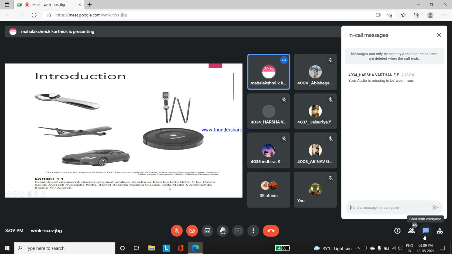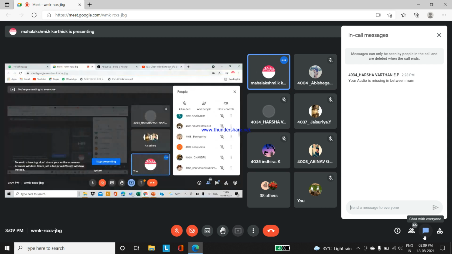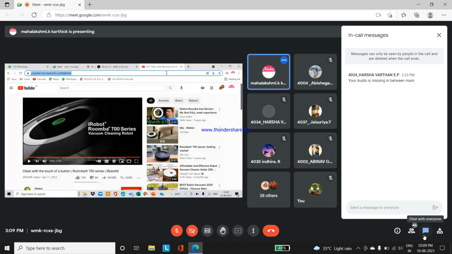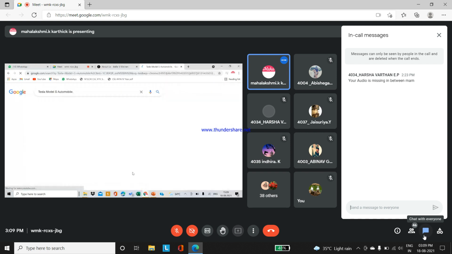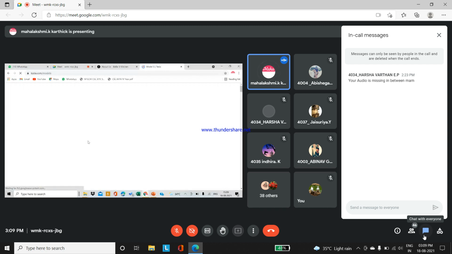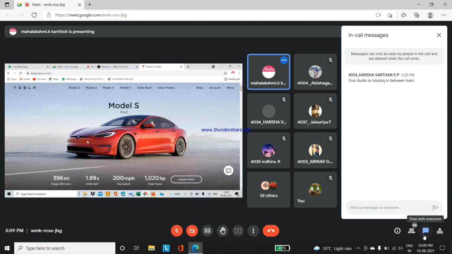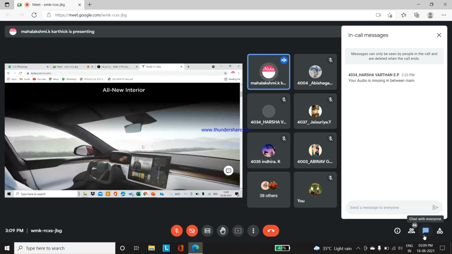It goes fast for many kilometers, and it has a more innovative design. So you can just understand the information. There are many versions of Tesla here.